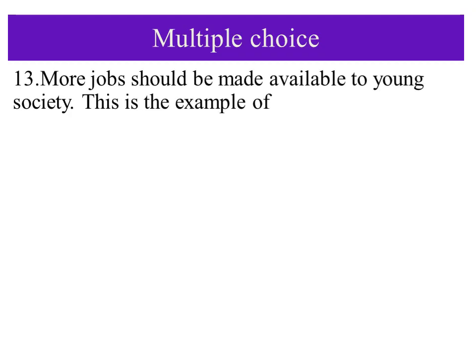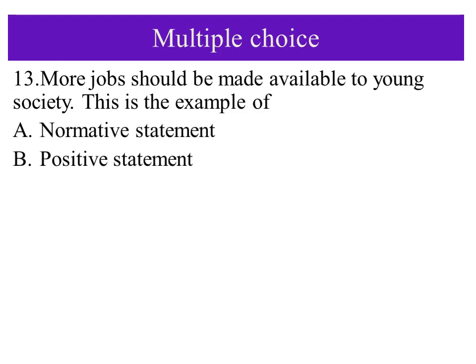Question number 13 says more jobs should be made available to young society or teenagers. This is the example of: A. Normative statement, B. Positive statements, C. Assumption, D. Hypothesis. A major job should be made available to young society. As we said,